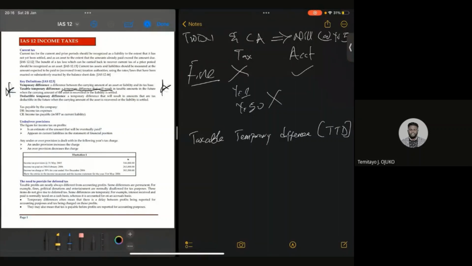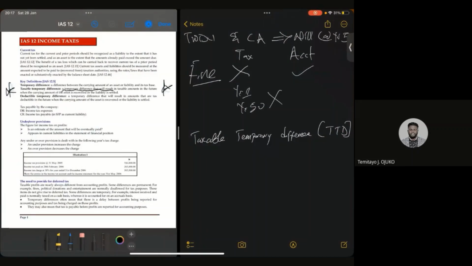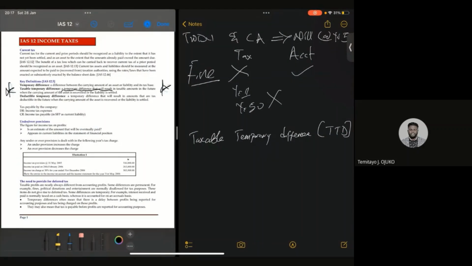I'll take that again. Take note, it will result in taxable amount in the future when the carrying amount of an asset is recovered or a liability is settled.